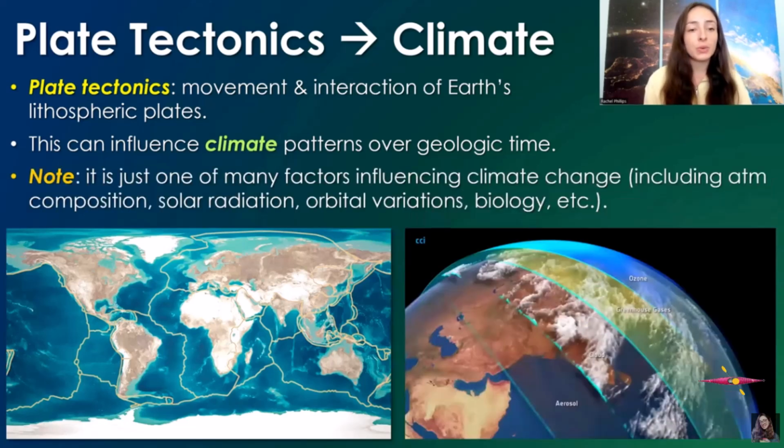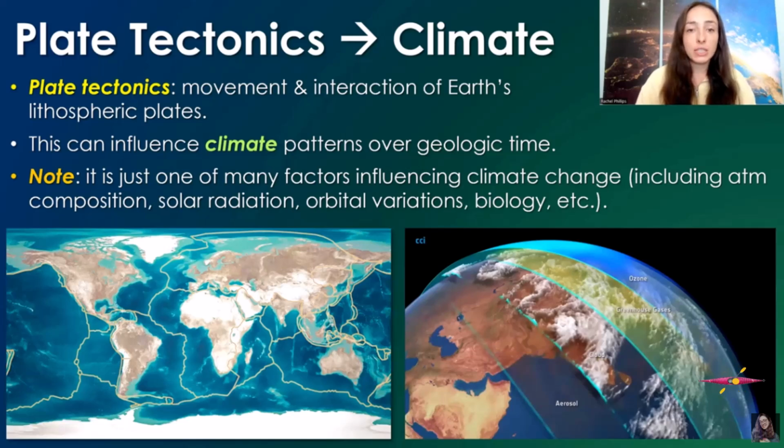However, I do want to note that plate tectonics is just one of many factors that influences climate and causes climate change over time. Other factors include atmospheric compositional changes, things like greenhouse gas concentrations, for example, solar radiation, and differences in the distribution and amount of solar radiation received by Earth, which can be caused by things like astronomical factors. In other words, changes in Earth's orbit around the sun can change the distribution and amount